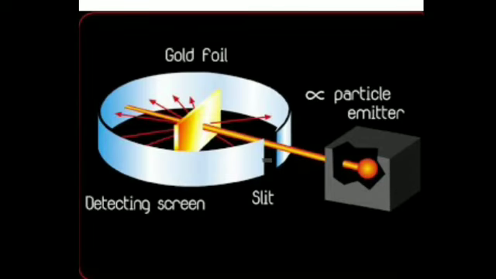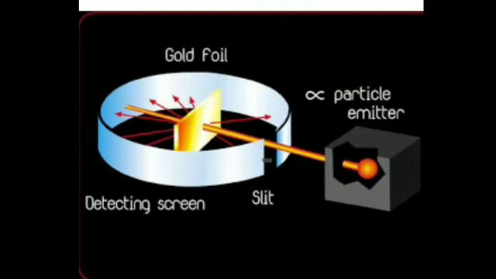So this was the setup of Rutherford's alpha scattering experiment, and he conducted this experiment in order to find the arrangement of the electrons and protons in an atom. But this experiment led to the discovery of the nucleus. So what was the setup? You can see the setup here.